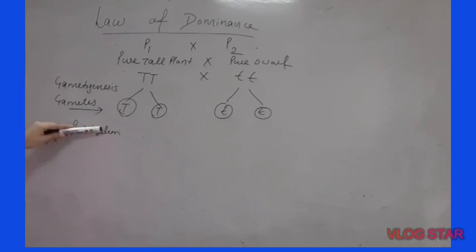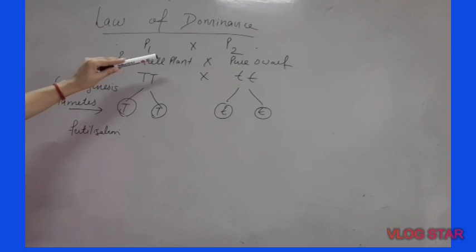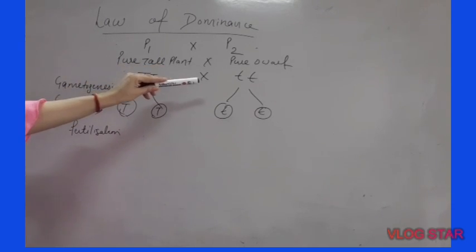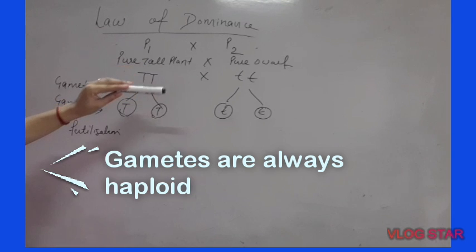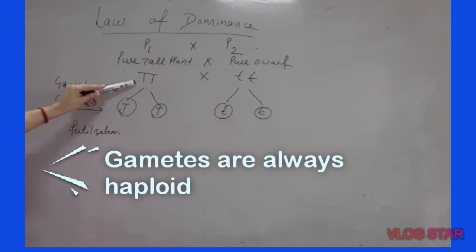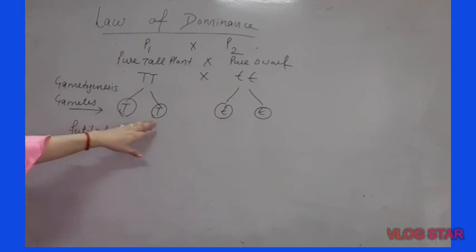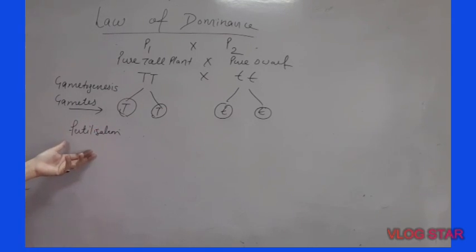To demonstrate the law of dominance, he took two different pea plants. As he worked upon the pea plant, Pisum sativum, he took one tall pea plant with pure tall genotype, meaning homozygous condition, and another pea plant he took pure dwarf, meaning both the t's must be small. During gametogenesis, alleles get separated and gametes receive only one allele of each character. So alleles get separated, and the next step is fertilization.